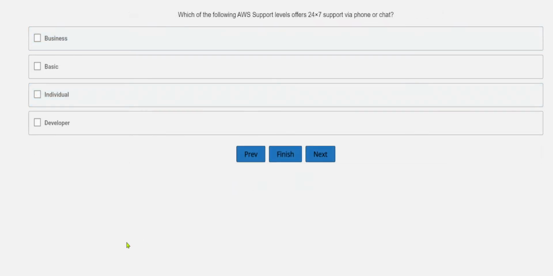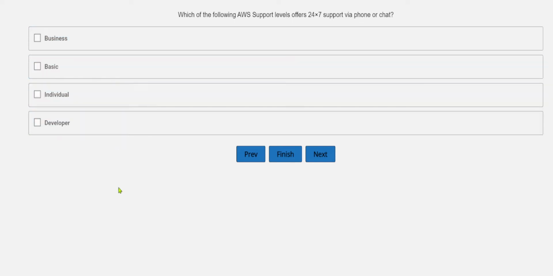Okay, then to the next question. Which of the following AWS support levels offers 24/7 support via phone or chat? Okay, so see, this is the 24/7 support and it is via phone or chat. So in this we have the option business, basic, individual, and developer.